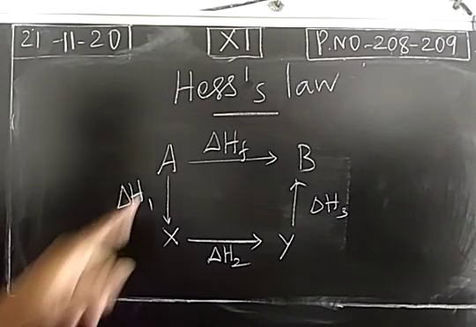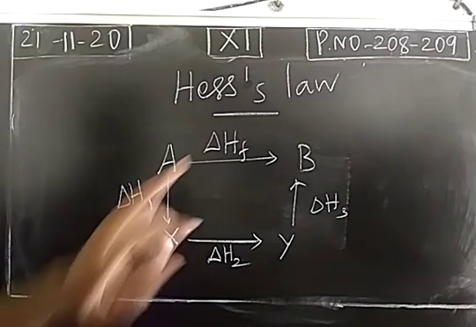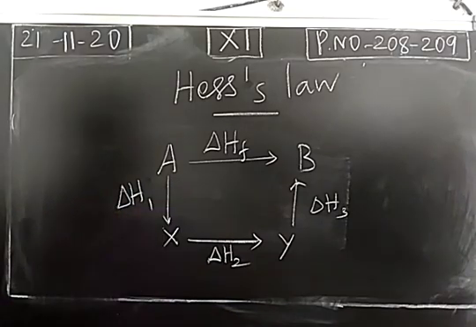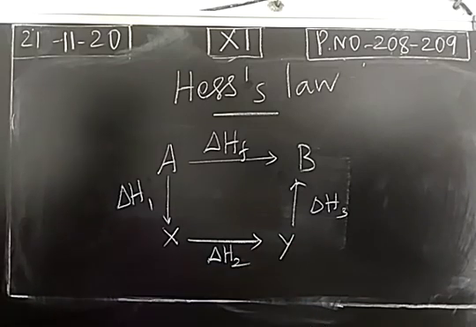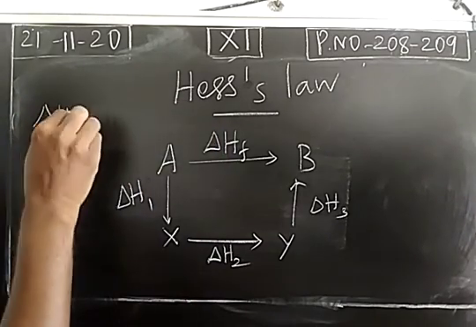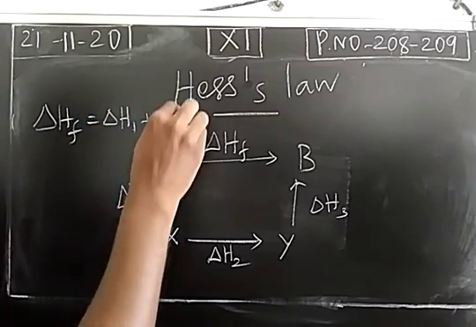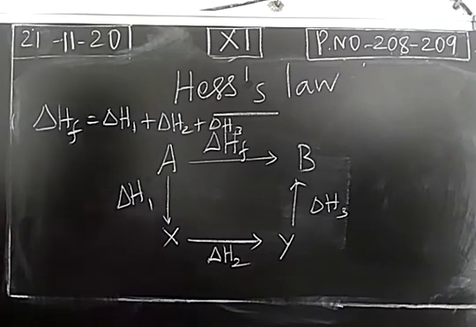So a reactant can be converted into product in only one step, and the heat change is denoted as delta HF. The reactant A may be converted into product B in more than one step. For each step, there will be heat changes, denoted as delta H1, delta H2, delta H3. So according to Hess law, delta HF is equal to delta H1 plus delta H2 plus delta H3. So this is called the Hess law.